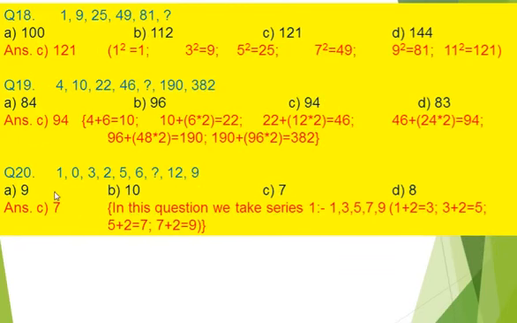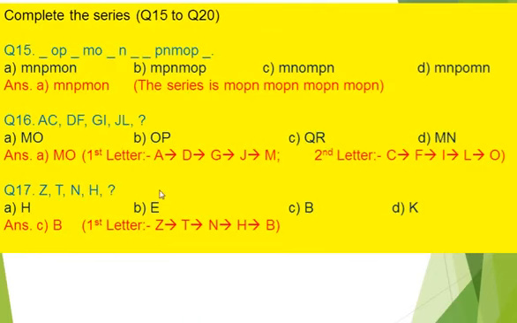Question number 16. First letters are A, D, G, J. In this there is a 2 letter gap, then 3 letter gap, then 4 letter gap. Similarly, first letter A, D, G, J and then M. Second letter C, F, I, L, then O. Our answer is MO. Option A.